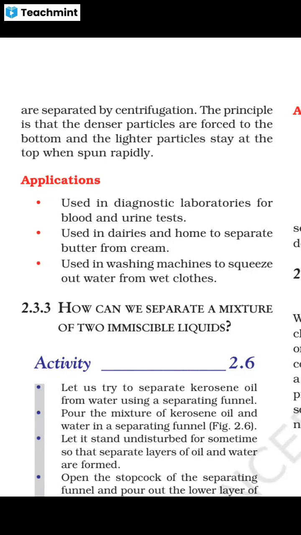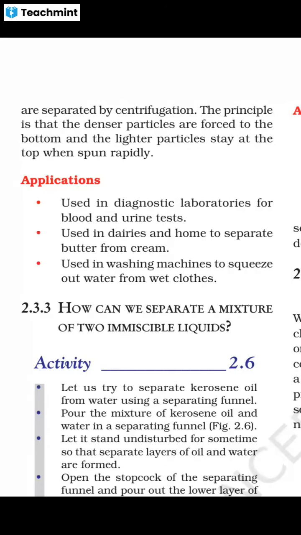You may have also seen it in washing machines. What does it do? It spins the clothes to squeeze out water from wet clothes. That is the centrifugation process.